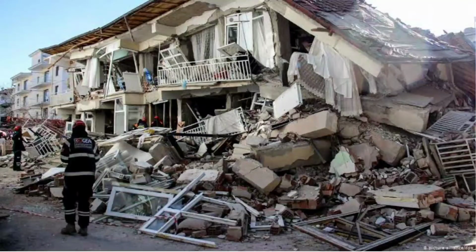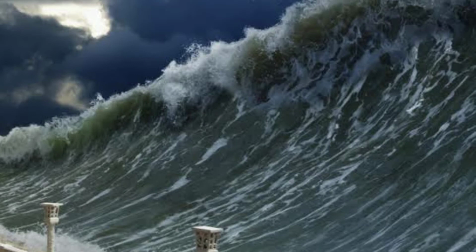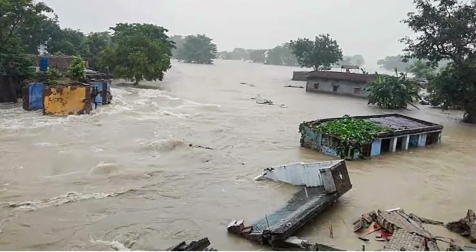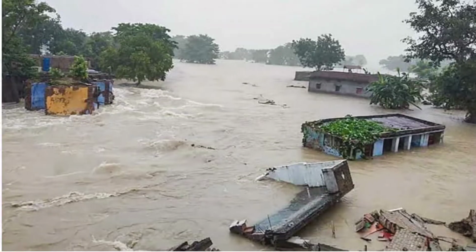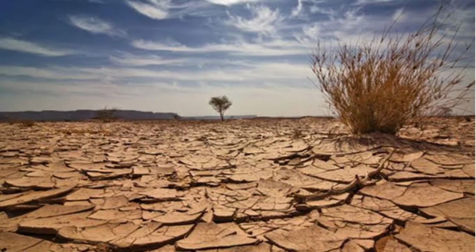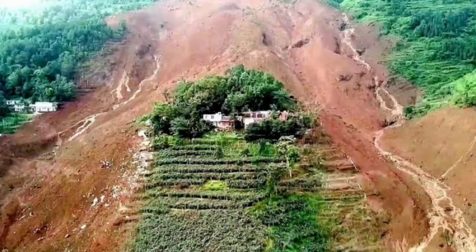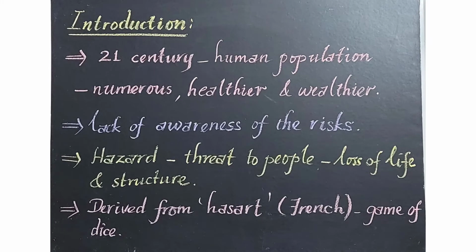This class we are going to see Geography Unit 5. Let us have a glance of these pictures. What do these pictures say to you? Can you identify the events? Earthquakes, flood, tsunami, landslide, etc. These are all known as hazards. Yes, Geography Unit 5, we are going to learn an interesting topic, hazard.